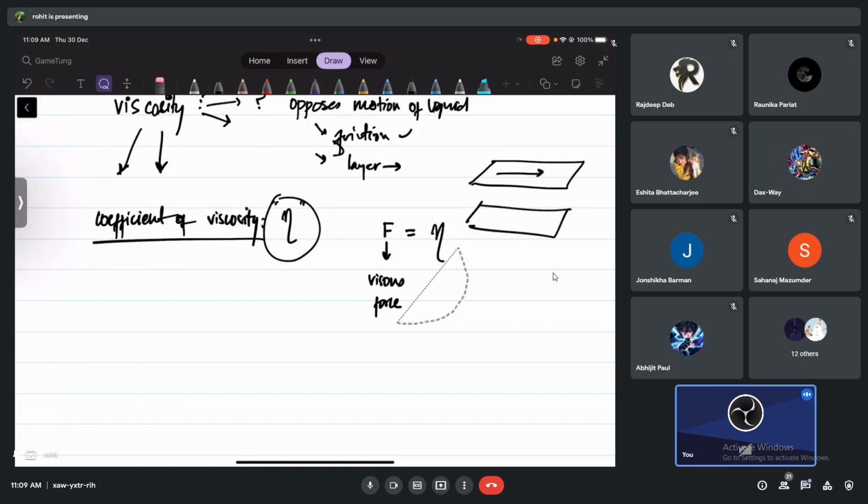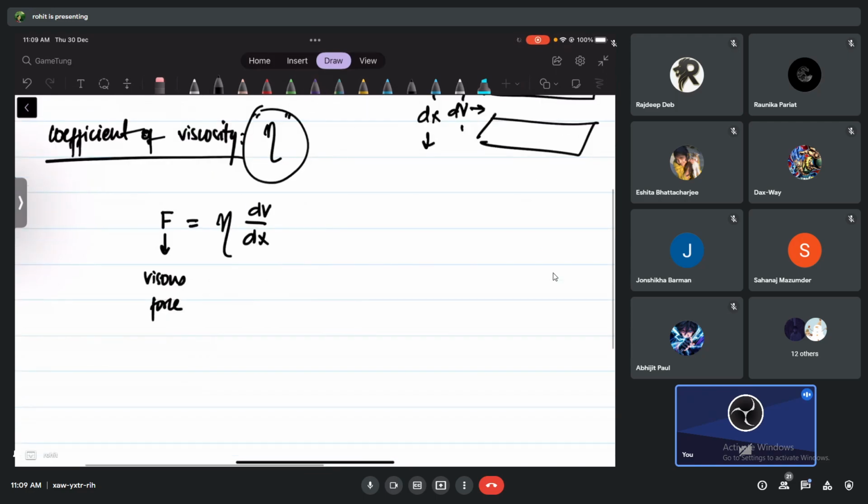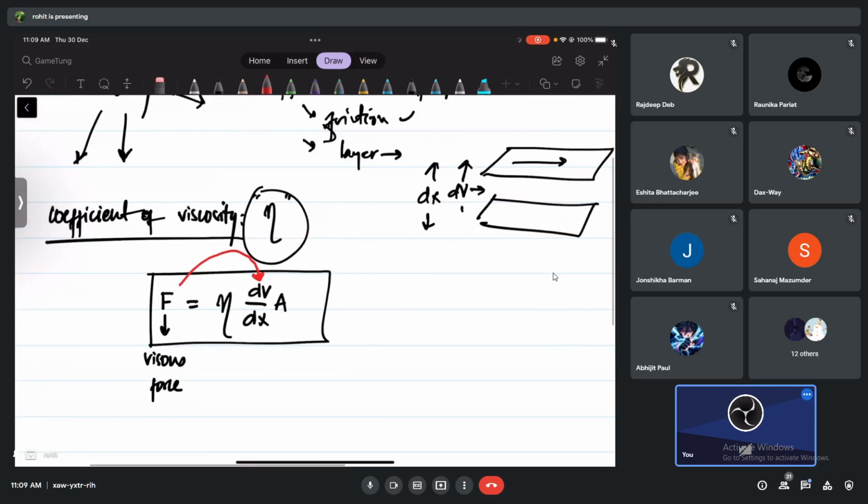Eta, yes, correct. We have eta into velocity gradient, that is dv by dx, the change of velocity with the distance between the layers. And also the area. This is how we have written the viscous force. The viscous force depends upon the velocity gradient. The more the change of velocity as we move up or down, that means the liquid is more viscous, and the viscous force is more.